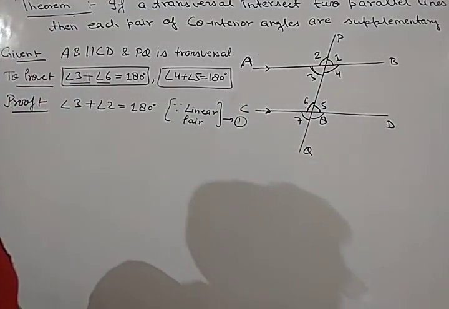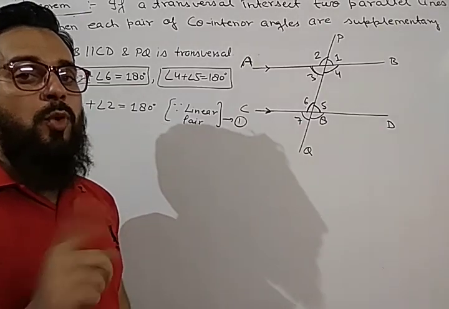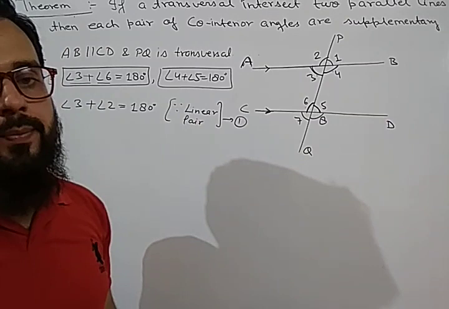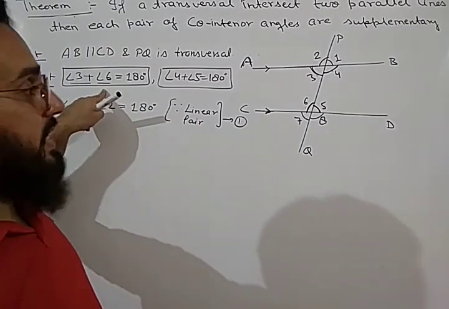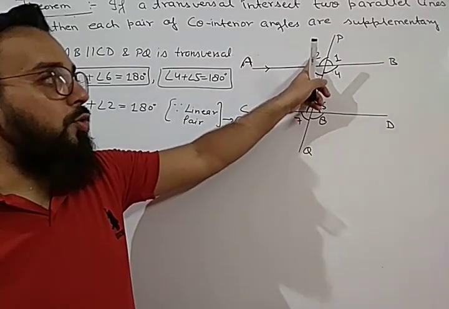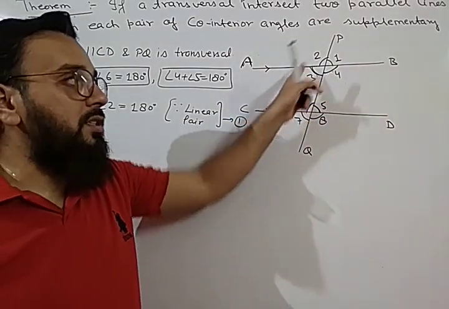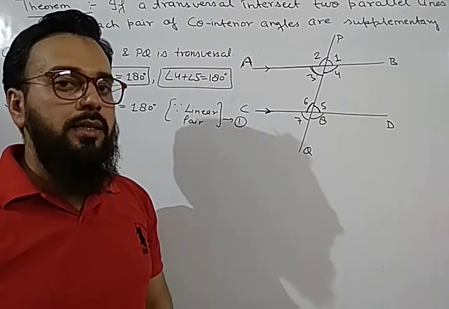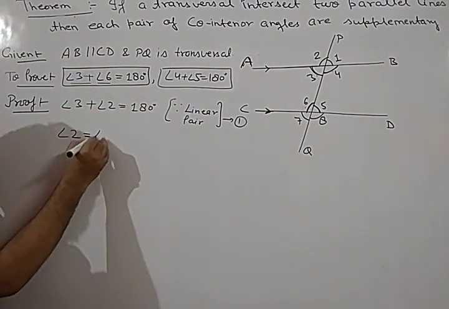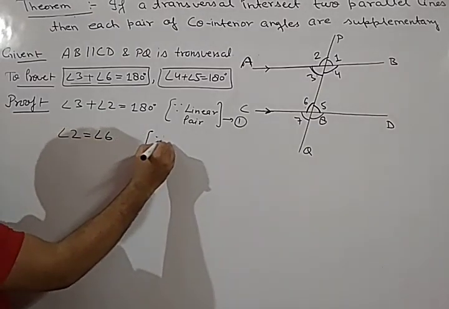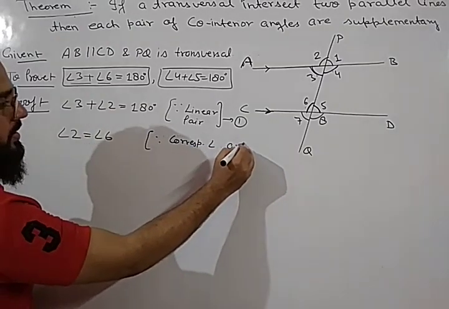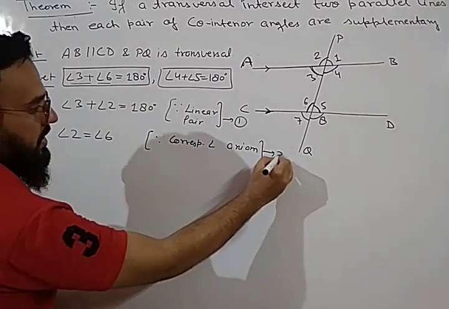But we have already studied what corresponding angles are. 2 and 6 are corresponding, because we have to bring in 6. Here it is 2. So we can take angle 2 is equal to angle 6, because these two angles are corresponding angles. So now we will use the corresponding angle axiom. So angle 2 is equal to angle 6, since corresponding angle axiom. This is our equation number 2.